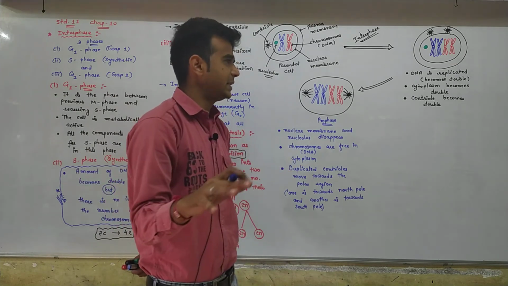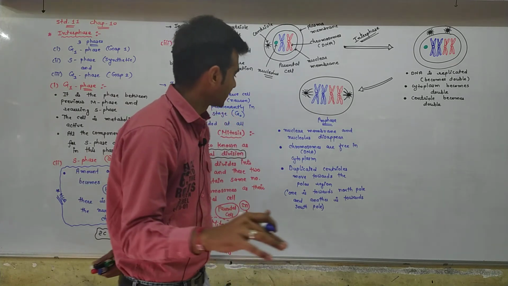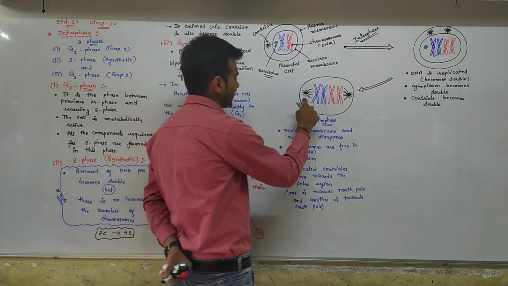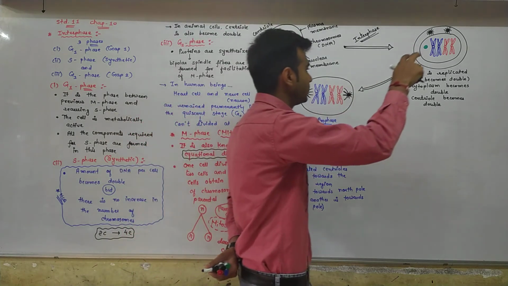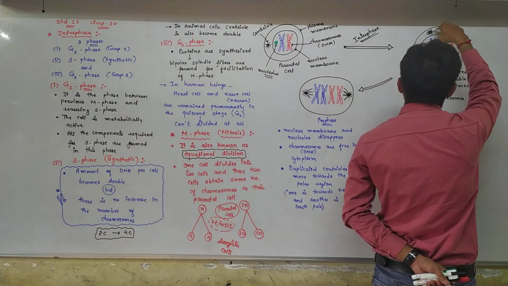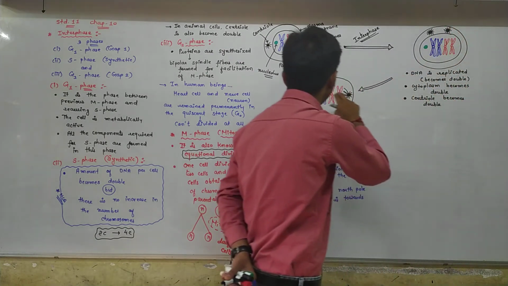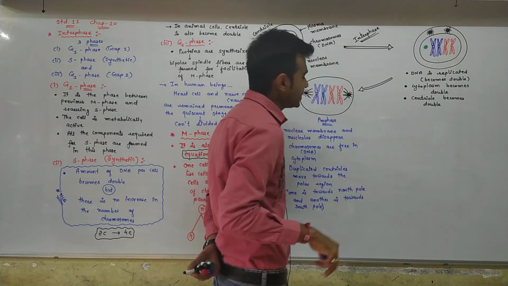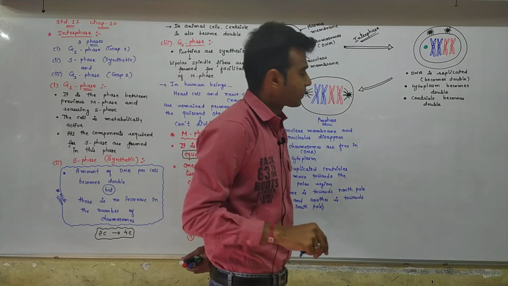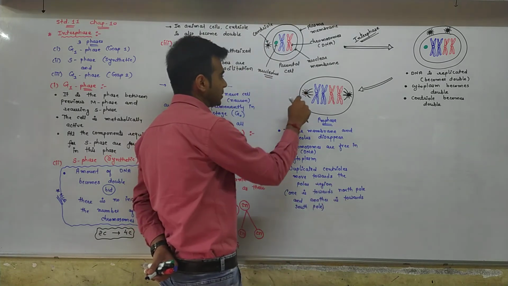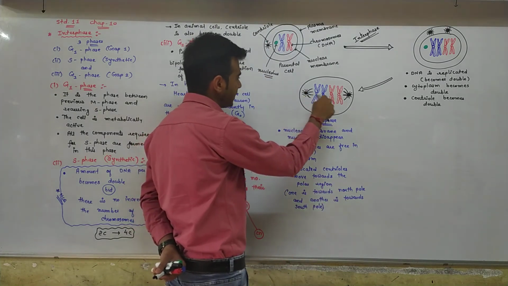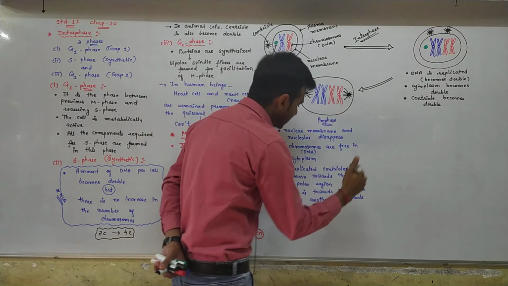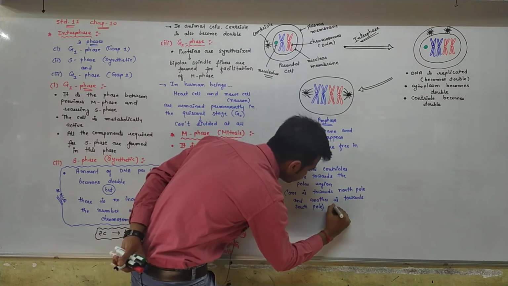DNA is now free in the cytoplasm. Fine. Duplicated centrioles are actually nearer to each other, but now they moved towards the opposite poles. So one is in the north pole and one is on the south pole, and